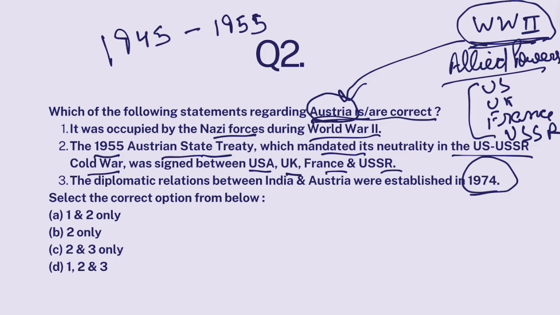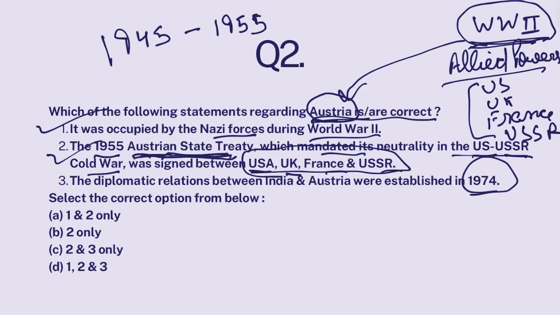In 1955, these four countries signed a treaty called Austrian State Treaty. Under this treaty, Austria would be made an independent state. Austria was made independent, and it was ensured. It was written in the treaty that Austria will remain neutral in the Cold War between US and USSR. This treaty was signed by these four countries. Okay, so first statement is correct. Second statement is also correct.